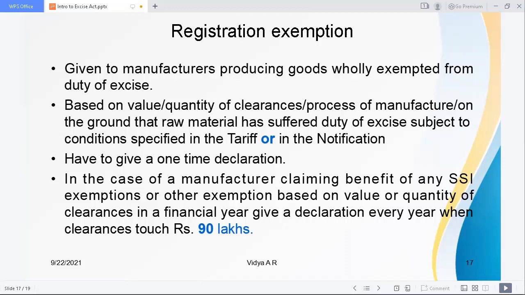In the case of a manufacturer claiming benefit of any SSI exemption, the small scale industries exemption, or other exemption based on value or quantity of clearances in a financial year, a declaration must be given every year when clearances touch rupees 90 lakhs. So based on the value of the goods, when the clearances are touching rupees 90 lakhs, some exemption is given.